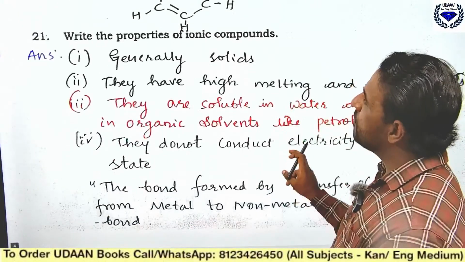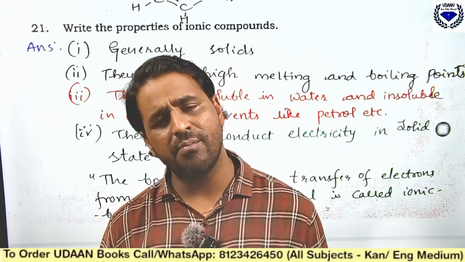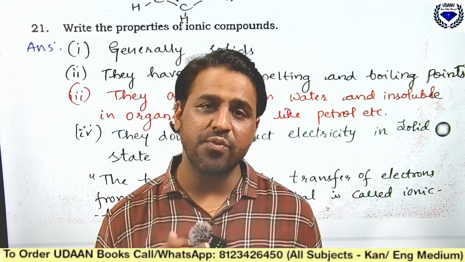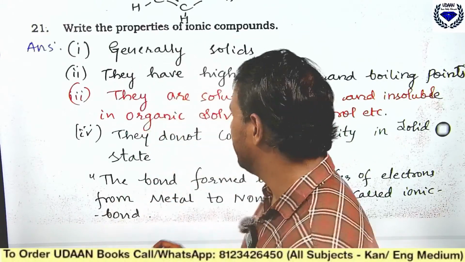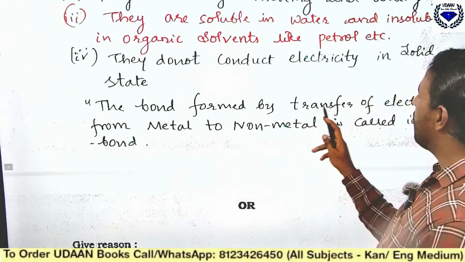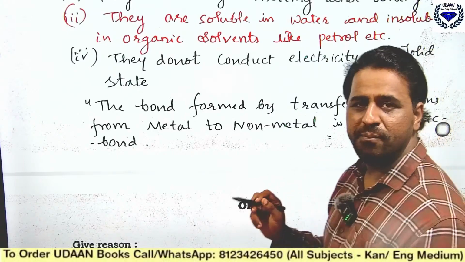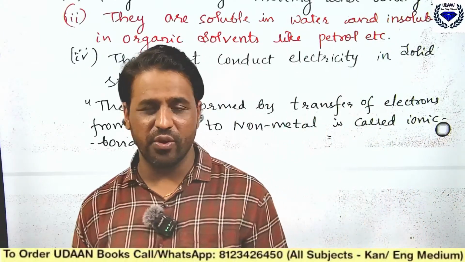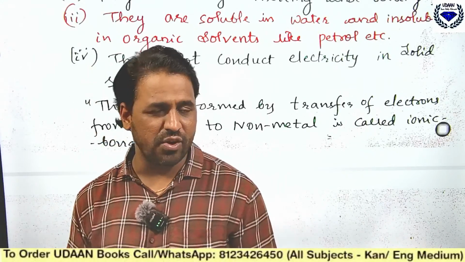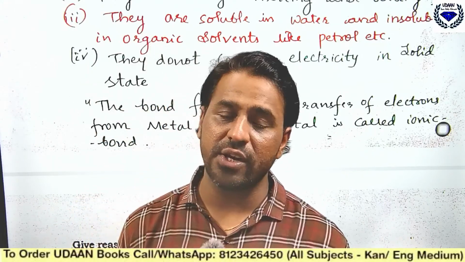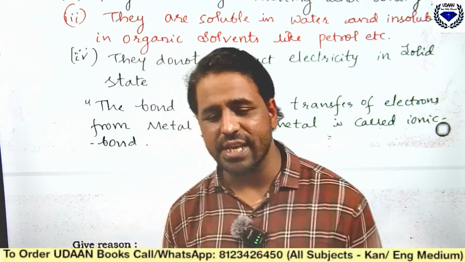Next, write the properties of ionic compounds. So, what is an ionic bond? The bond which is formed by transfer of electrons from a metal to a non-metal is called an ionic bond. I have given the definition here. Examples are NaCl, MgCl2. Na, sodium, is a metal, and chlorine is a non-metal. So if the transfer of electrons takes place from metal to non-metal, we call it an ionic bond.